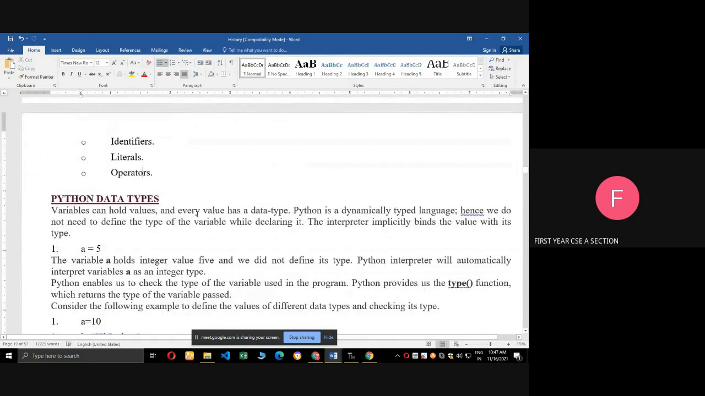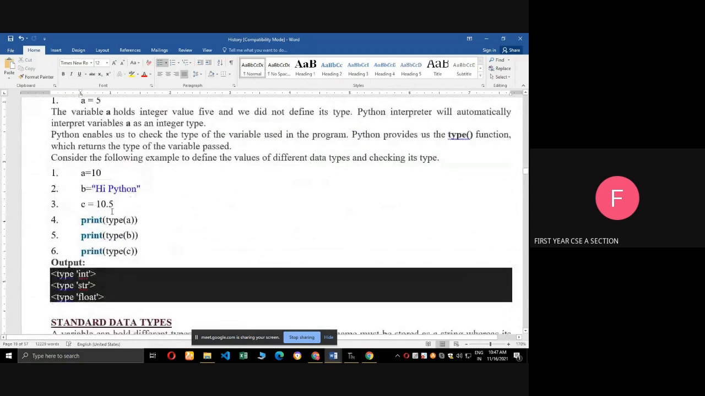Next, Python data type. For example program, a equal 10. What is the data type of a? Integer. b equal to "hi Python". What is the data type of b? String. Next, c equal to 10.5. What is the data type of c? Float. See the output.